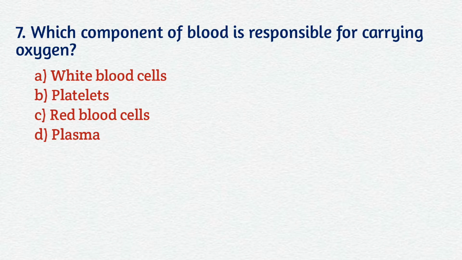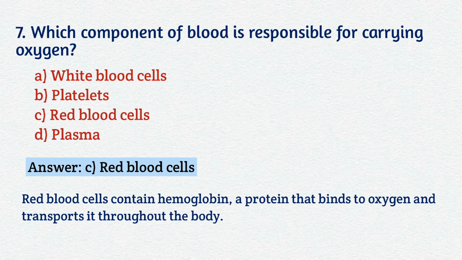Question number 7. Which component of blood is responsible for carrying oxygen? A. White blood cells, B. Platelets, C. Red blood cells, D. Plasma. Your correct answer is C. Red blood cells. Explanation: red blood cells contain hemoglobin, a protein that binds to oxygen and transports it throughout the body.